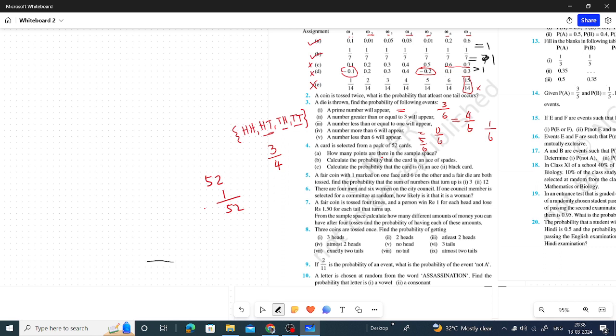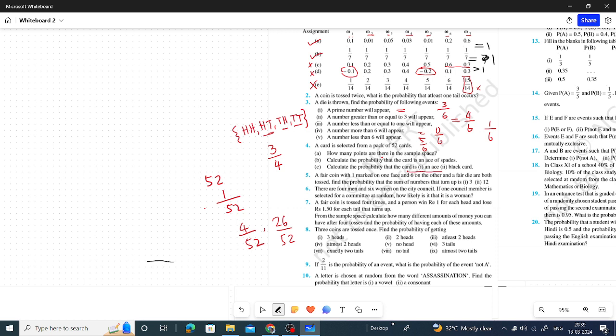Now calculate the probability that the card is an ace. How many ace cards are there? 4 ace cards are there, total 52. That is the probability. So we answered that question. Black card, the second one: total 26 cards are there out of 52, and it can be simplified to 1 by 2 as well.